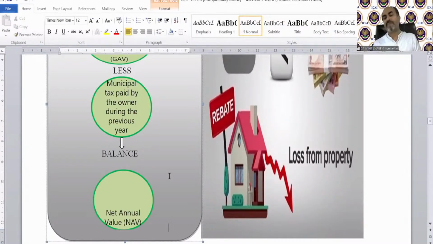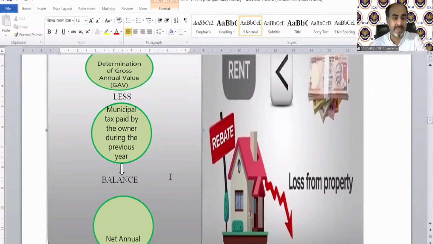Okay, then after that deduction, we will find our net annual value. So the most important thing in the exam, to solve a numerical of house property, is to find the correct GAV, the determination of gross annual value. If you are able to find the correct gross annual value, then I think 70% of the work has been done.